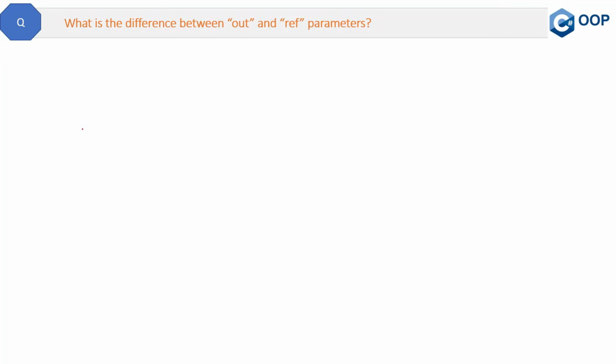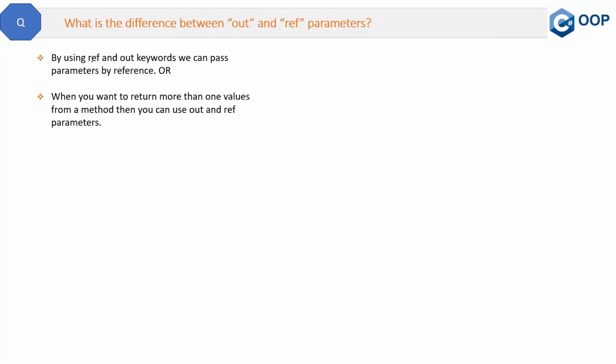Here is a very good question about method parameters. What is the difference between out and ref parameters? First thing is, what are out and ref parameters? The answer is, by using ref and out keywords, we can pass parameters by reference. Or we can say, when you want to return more than one value from a method, then you can use out and ref parameters. So first is the definition and second is the use of the out and ref parameters. Let's try to understand this first.